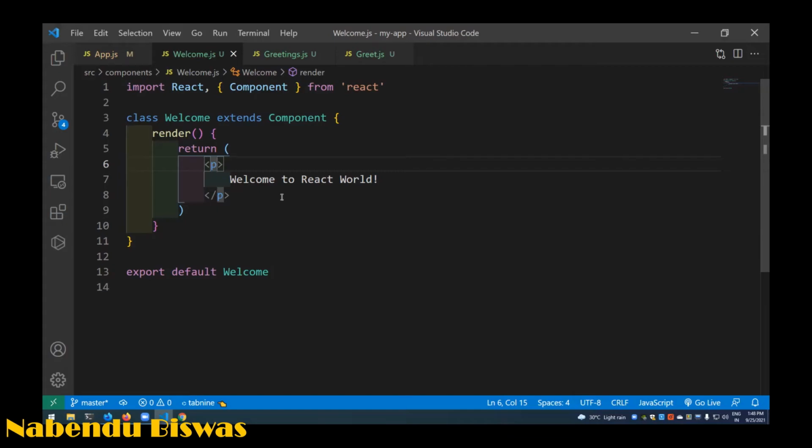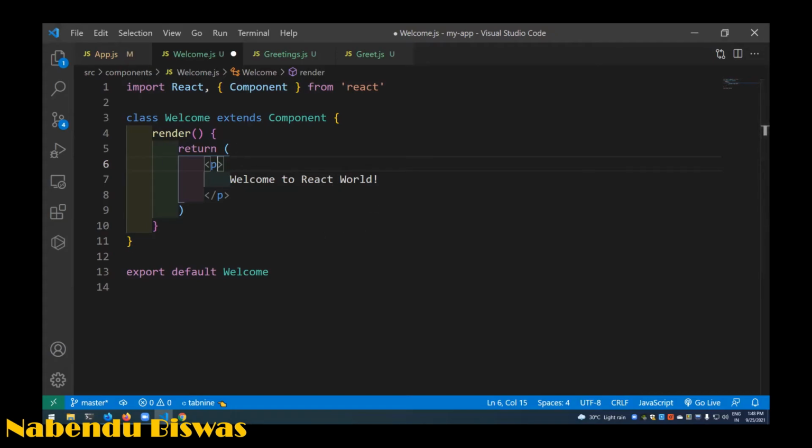You can use the class keyword in HTML for CSS, but in React, class is not allowed because we already have the class keyword here. So how can we use it here? That's why they have created something known as className. We'll write className and make it equal to something. And that is for CSS classes.